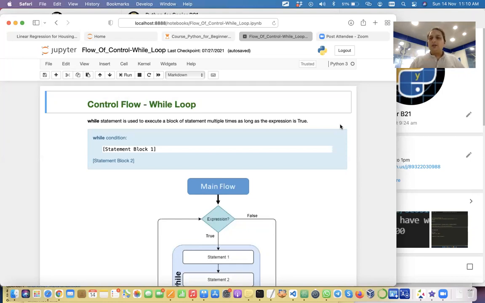Absolutely correct. The control flow statements are the statements which change the normal flow of execution of the program. The normal flow of execution of the program is top to bottom, line by line. But if you want your code to follow a different path, not just top to bottom, then you can use control flow statements. Last class we discussed control flow statements, which were if, elif, and else. Now in this class we will look at loops. There are two types of loops, while loop and for loop. In this class we will look at while loop.